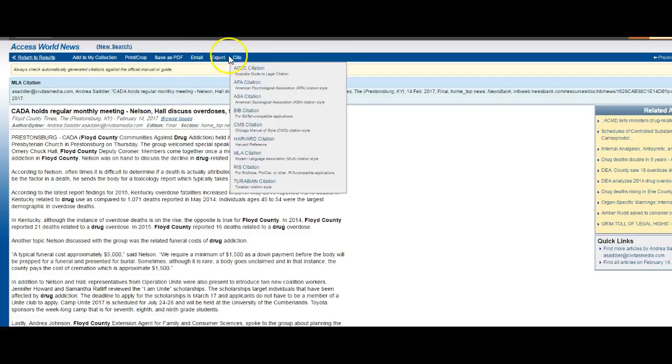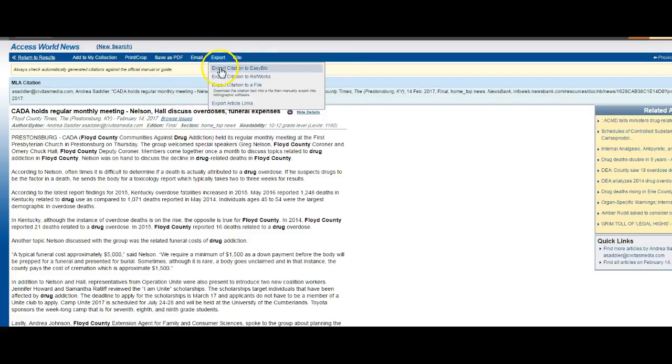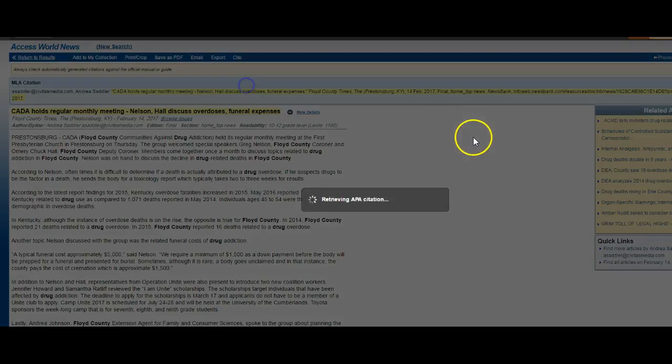You also have export. You can export to EasyBib. You can email it to yourself. You can save it as a PDF, and you can print it. And of course, here's your citation. I forgot to point that out. Here's your citation. And you can copy that and paste it into your Works Cited page, since this is MLA, or references if you were to choose APA style.